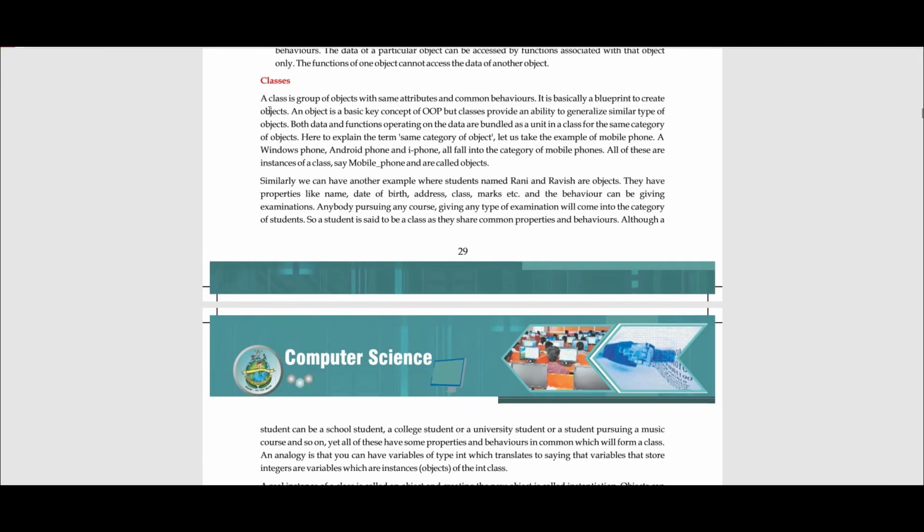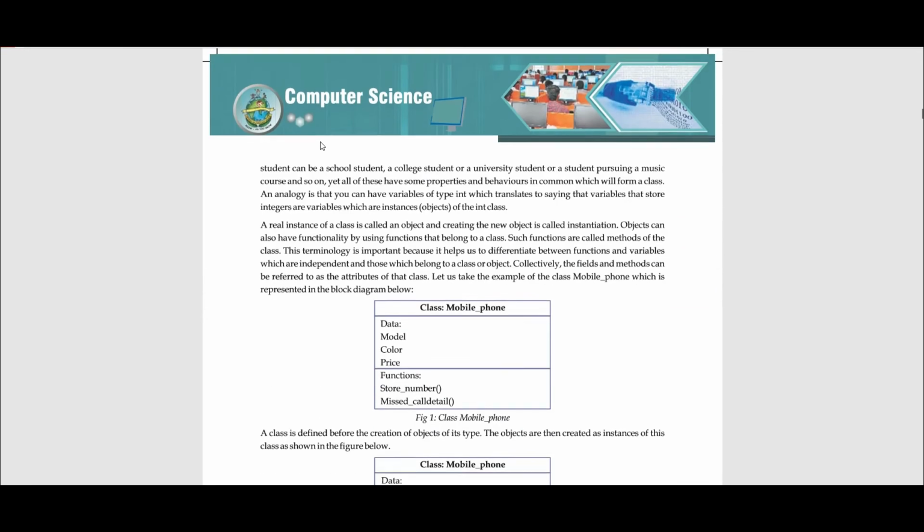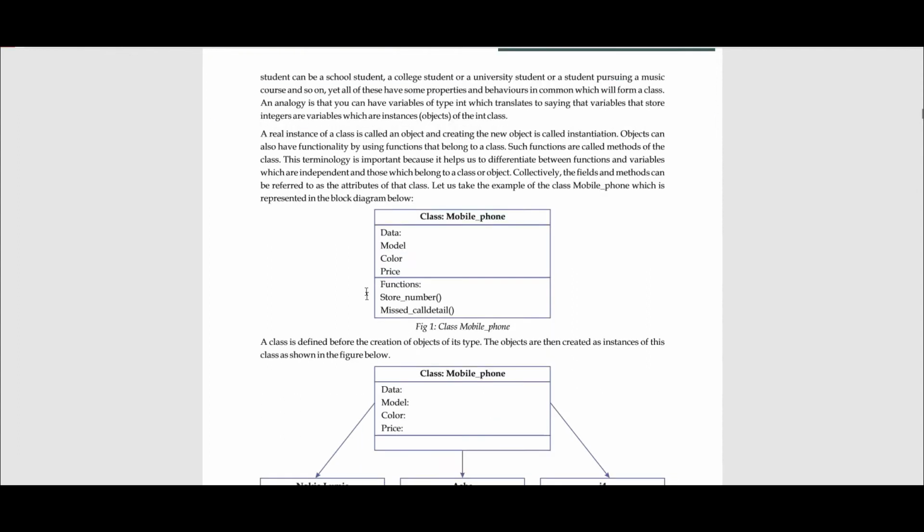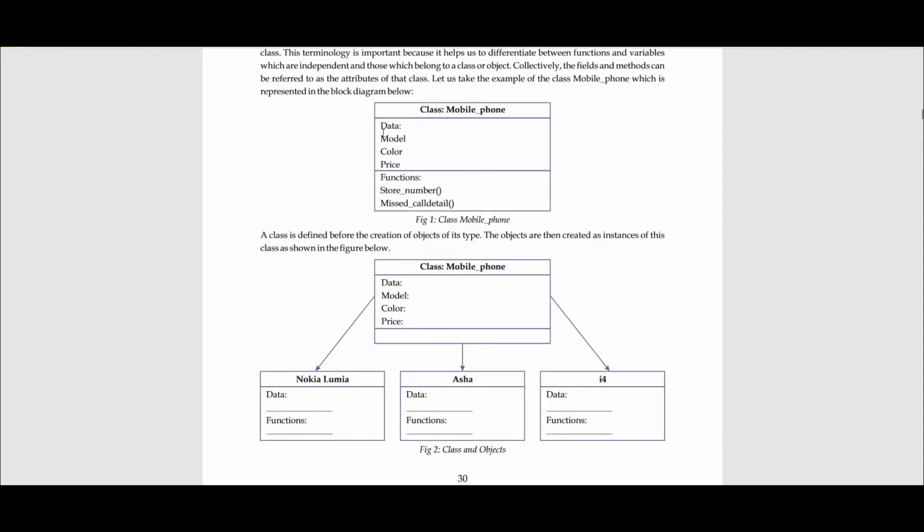Now moving on to classes. A class is nothing but a group of objects. By initializing a class, you can define an object and provide it different properties, and hence the object can behave differently. Let's take an example and let me explain. Suppose you have a mobile phone. This is an example taken from the book. It is a very simple example, and it can explain the entire concept of the class and the objects.